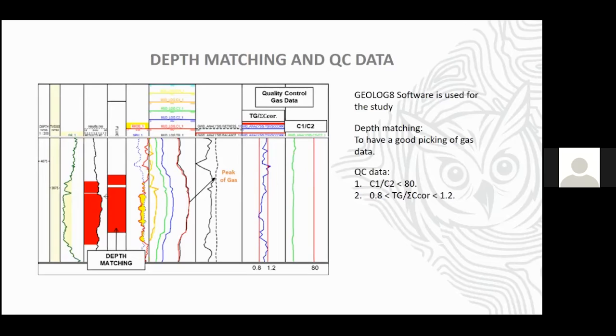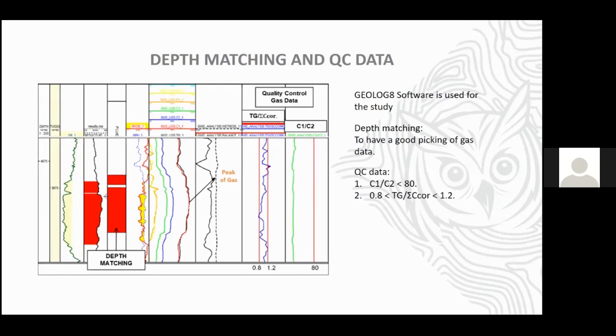And the second QC will compare the total gas with the sum of C corrected. C corrected is C1 plus 2 times C2 plus 3 times C3 plus 4 times C4 and 5 times C5. Okay, and then the range value is 0.8 to 1.2. So there is 20% above and below. If the data is in the range, we can consider that as valid data and we can use the data.